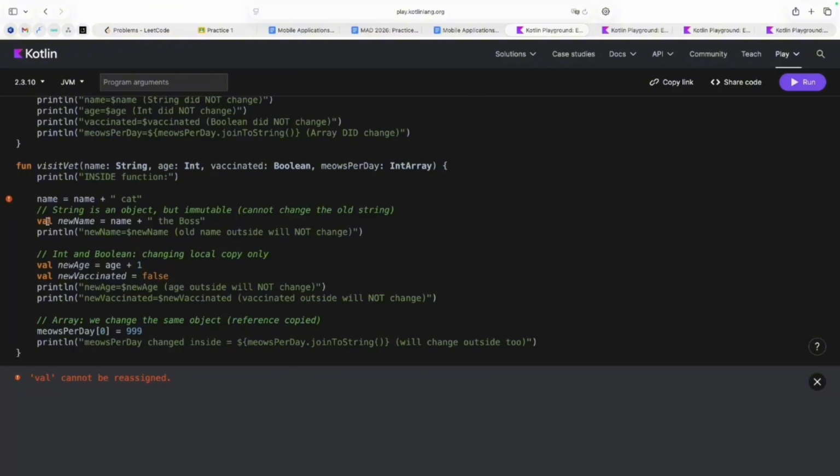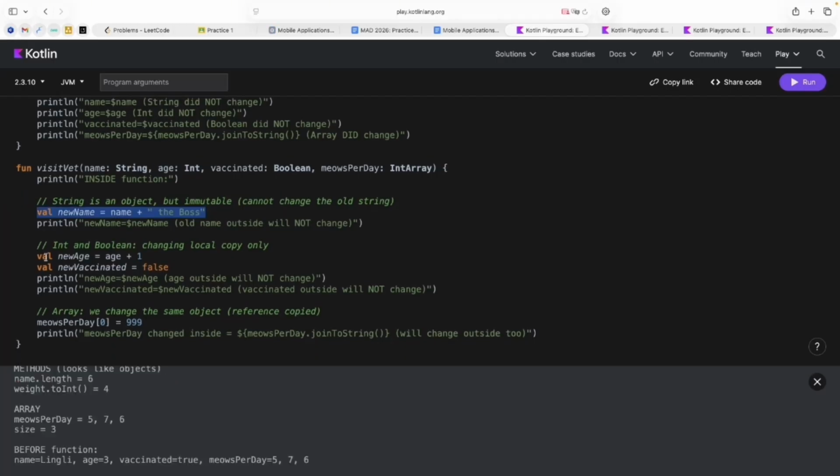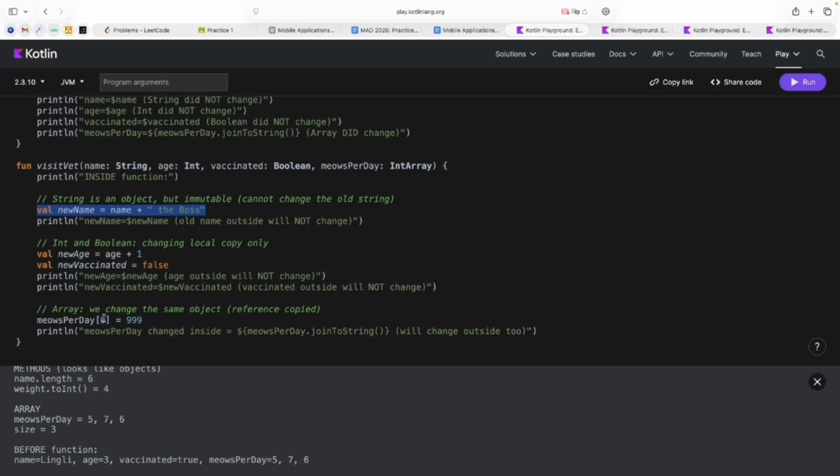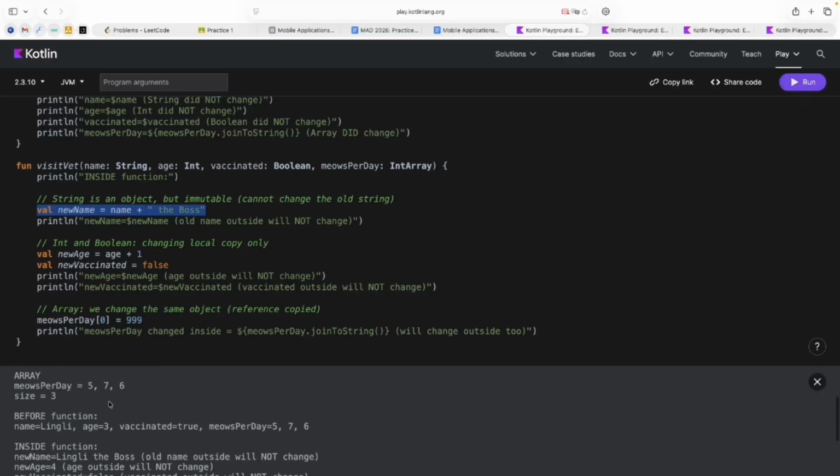This is why I need to create a new copy of my variable if I want to change something and print the new value. That's why I need to remove this string. I try to modify some information and print it, so I will run this code and we will see what we can do here.